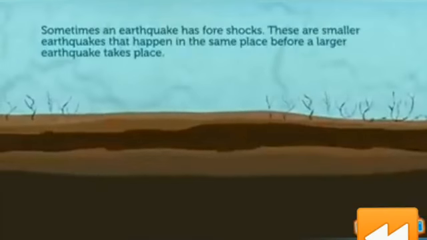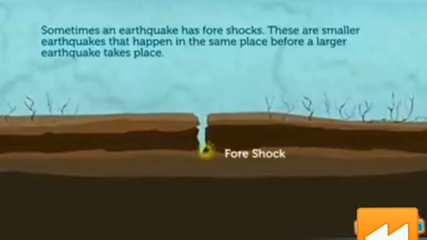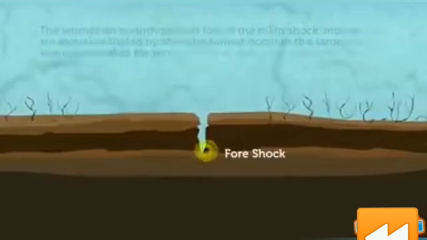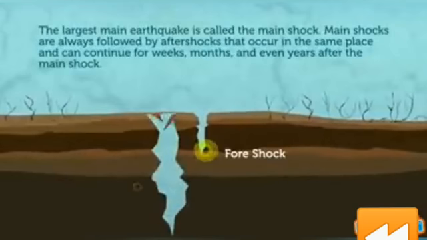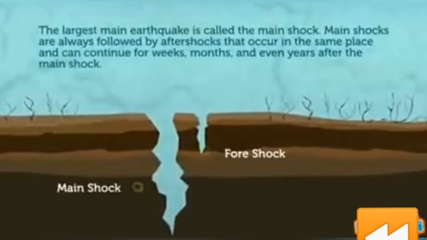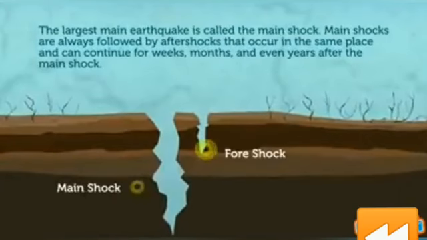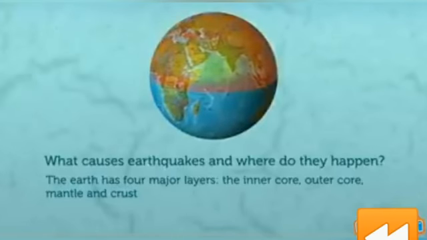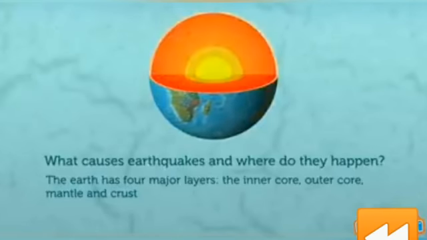Sometimes an earthquake has foreshocks. These are smaller earthquakes that happen in the same place before a large earthquake takes place. The largest main earthquake is called the main shock. Main shocks are always followed by aftershocks that occur in the same place and can continue for weeks, months, and even years. What causes earthquakes and where do they happen?